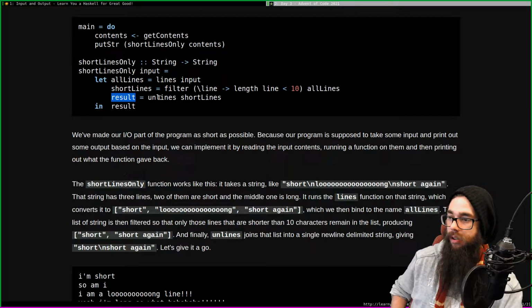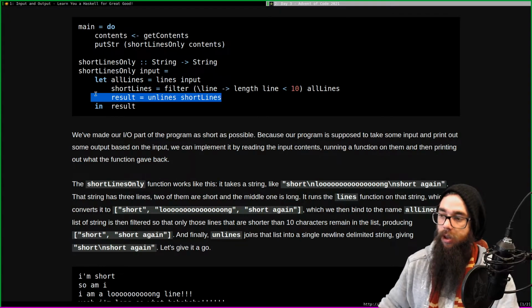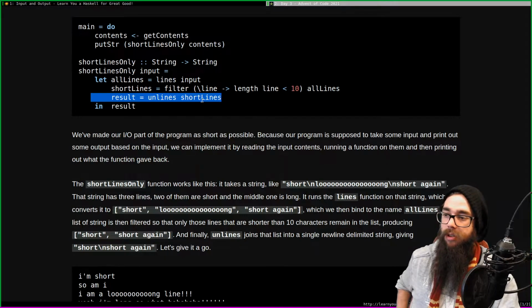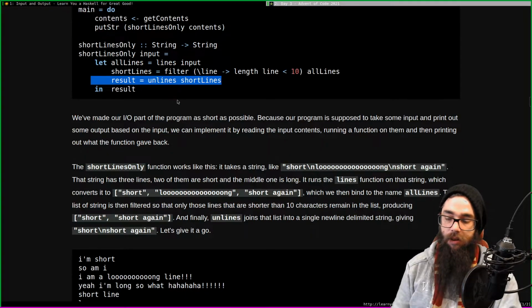Yeah, because we have shortLines. That's where we go. But it's weird. That is where it confuses me, because it makes sense that allLines are shortLines, allLines, that makes sense. But to me, this line shouldn't be here, and it should be in this. No, we have to define the function. It's confusing.